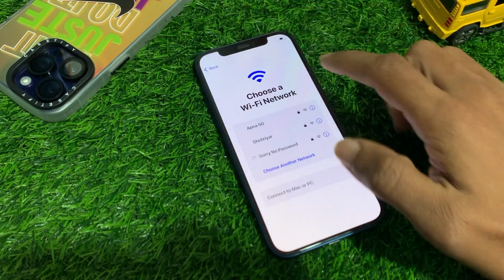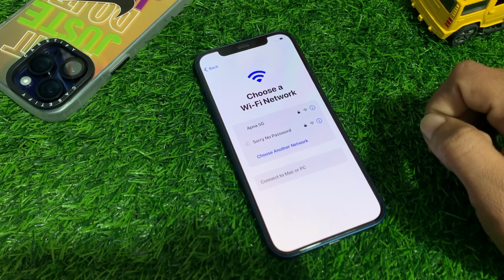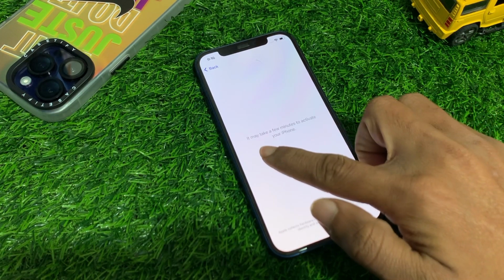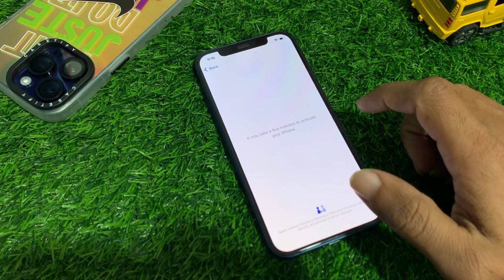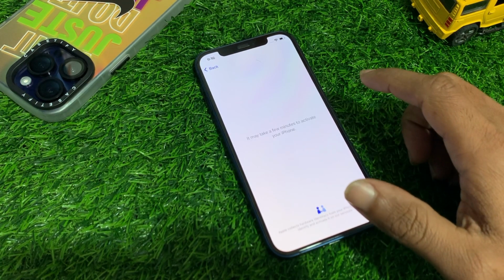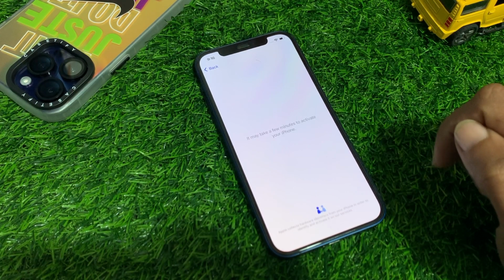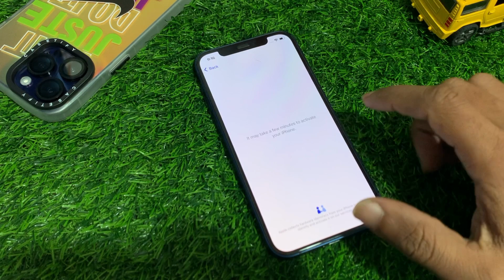Go back, wait for a few seconds. Here you can see continue, tap on continue, wait for a few seconds. It may take a few minutes to activate your device, so wait for a few seconds until your device is activated and your device lock to owner is removed successfully. So wait for a few seconds.